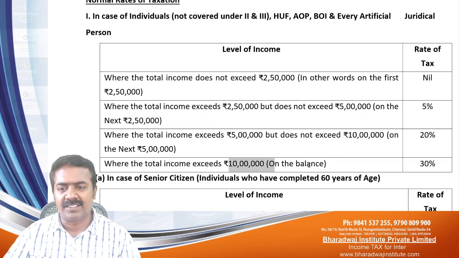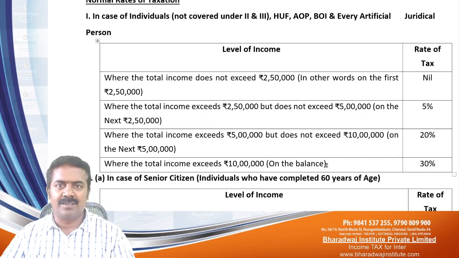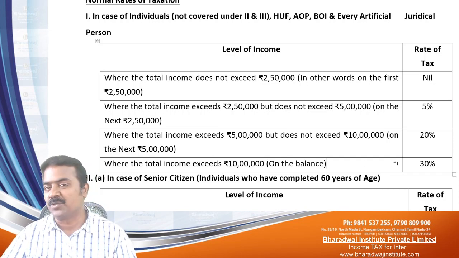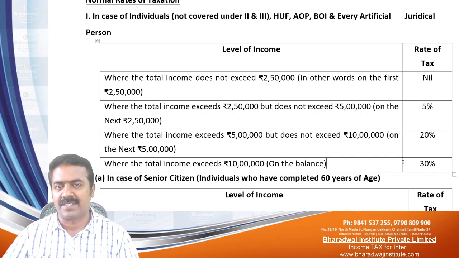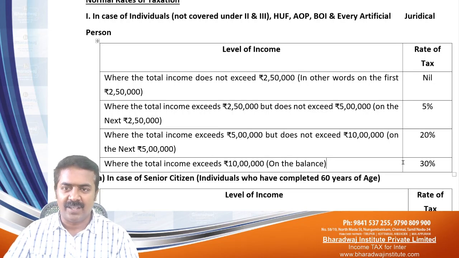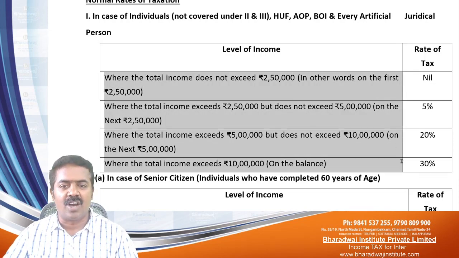More than 10 lakhs, that means if you have income more than 10 lakhs, whatever income is more than 10 lakhs is going to be taxed at what? 30%. Okay, so this is applicable for a normal person.